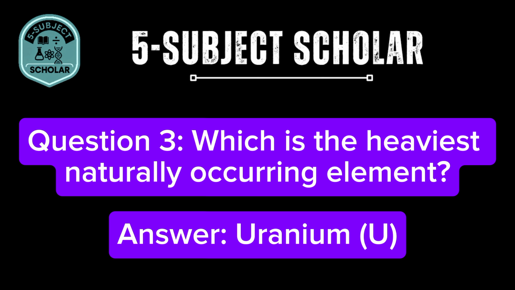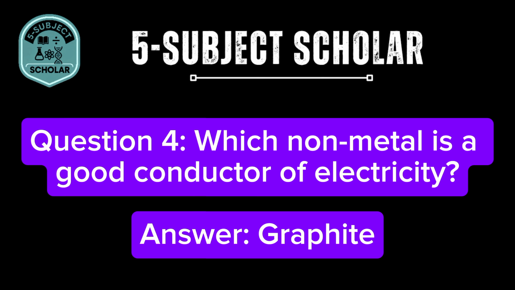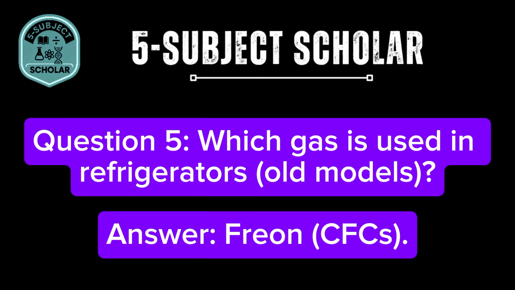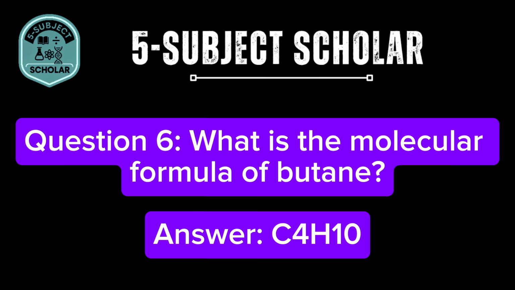Question 3. Which is the heaviest naturally occurring element? Answer: uranium, U. Question 4. Which non-metal is a good conductor of electricity? Answer: graphite. Question 5. Which gas is used in old model refrigerators? Answer: Freon, CFCs.